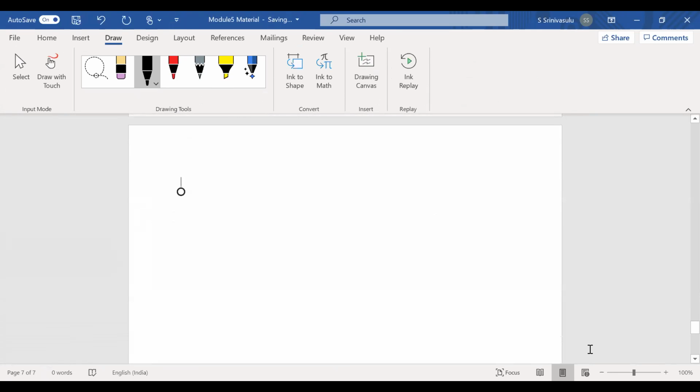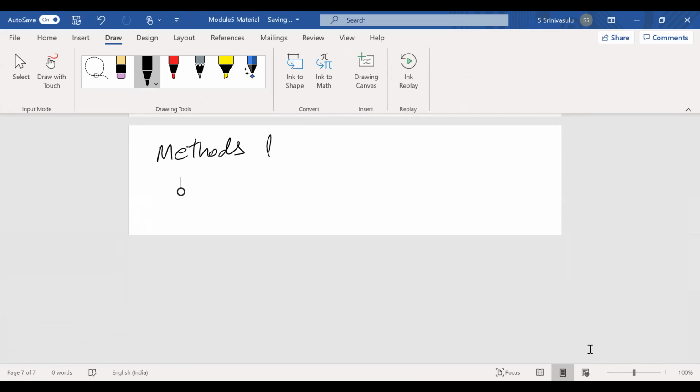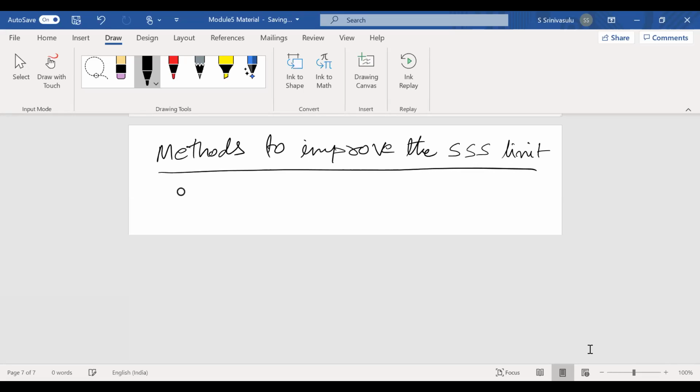Now, methods to improve the triple S limit. Triple S means steady state stability limit. From the equation we studied, what is the triple S limit formula?